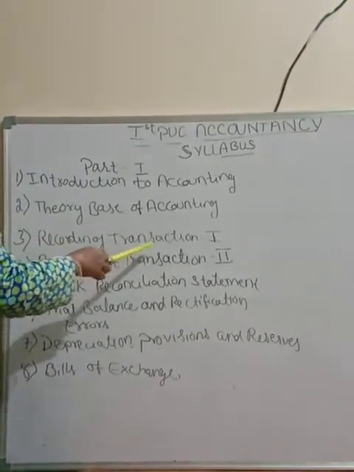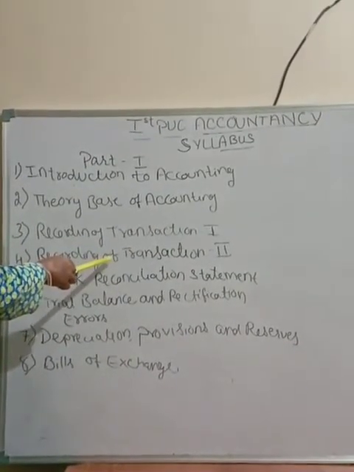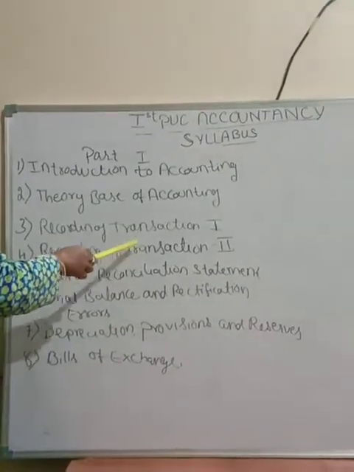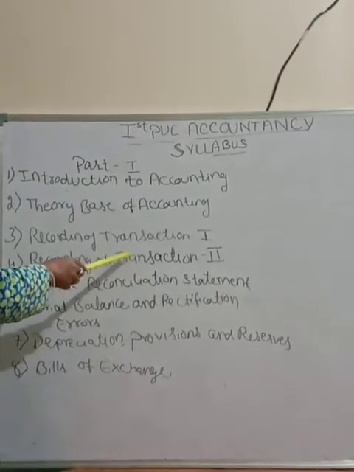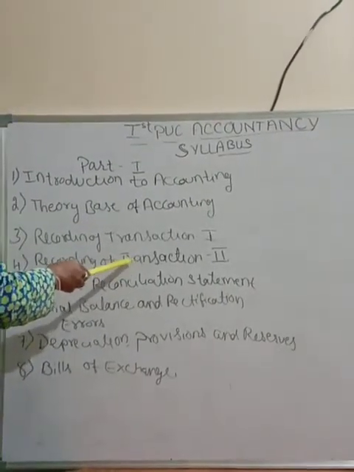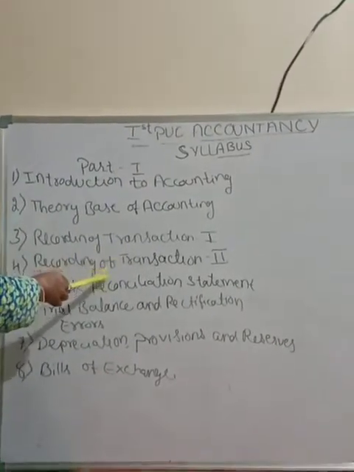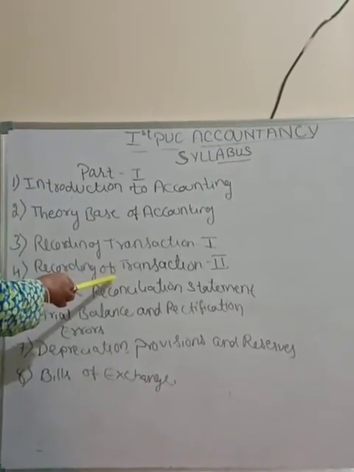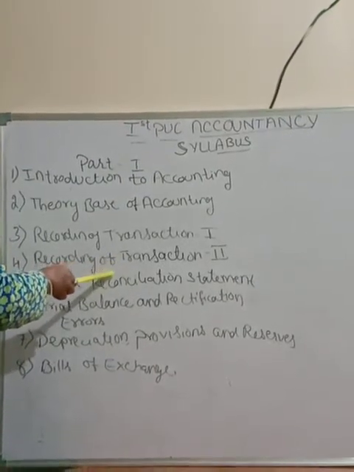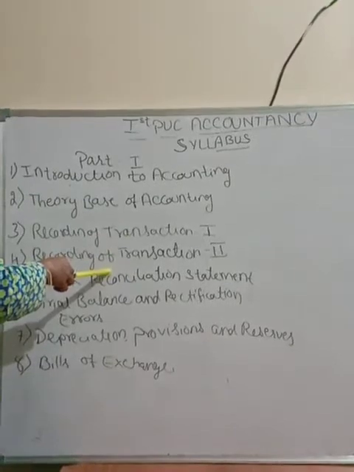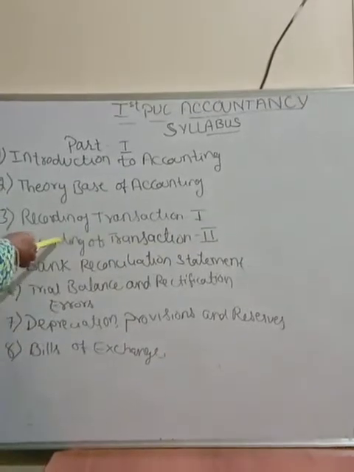In recording of transaction part 2 you are going to learn cash book. There are two types of transactions, cash transactions and credit transactions. Cash transactions are recorded in the cash book. You are going to learn different types of cash book: single column cash book, petty cash book, and double column cash book. Next, the purchase book, where you record only credit purchases. Then purchase return book, sales book and sales return book, journal proper and balancing the accounts in recording of transaction part 2.